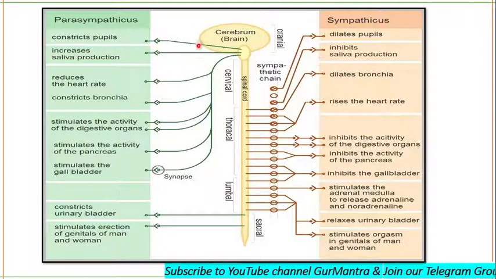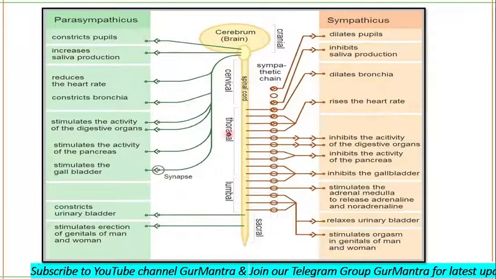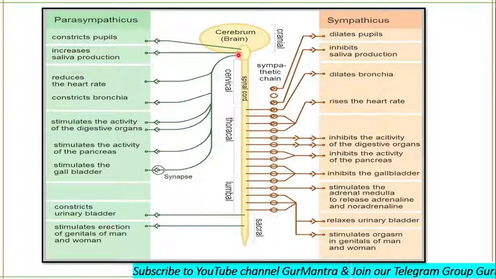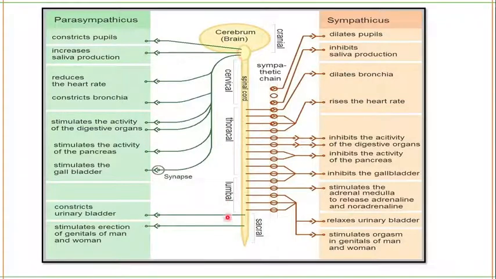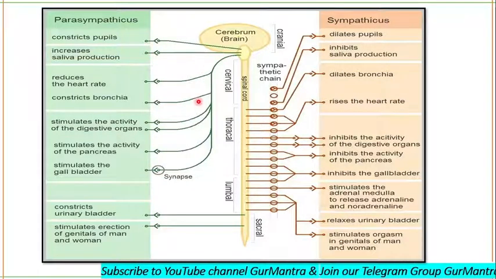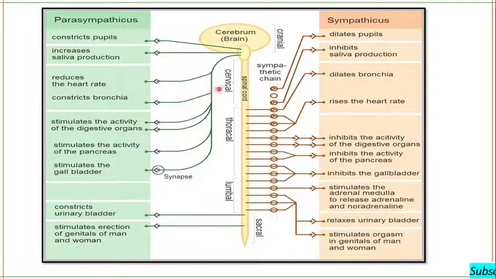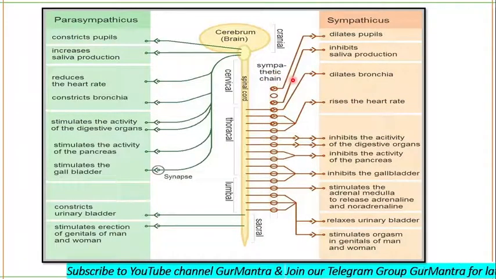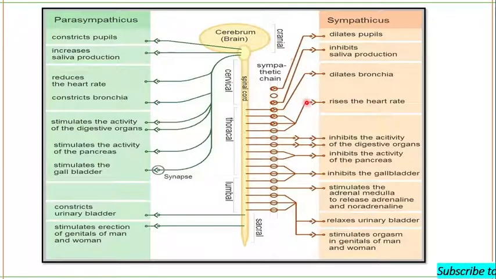While the parasympathetic nerves arise from the brain, in the midbrain or medulla oblongata, or from the sacral region. Here the pre-ganglionic neuron is comparatively longer and the post-ganglionic neuron is comparatively shorter. Also, sympathetic preganglionic nerve fibers synapse with chromaffin cells of the adrenal medulla. I will tell you about this later; you understand this much right now.